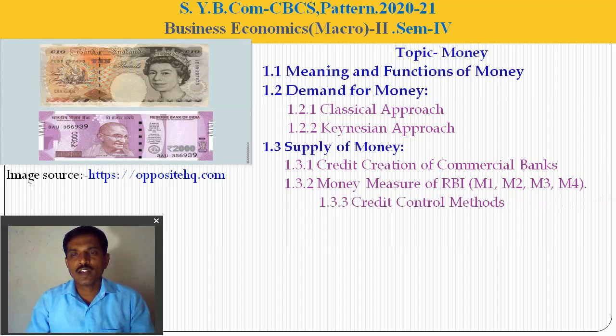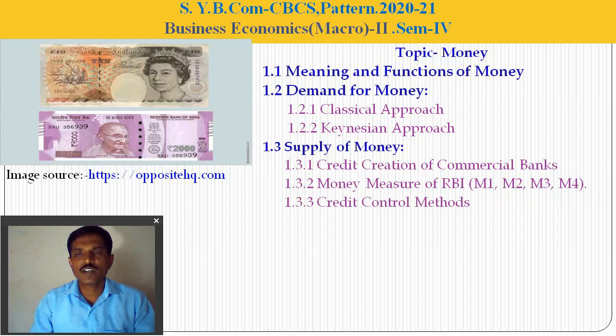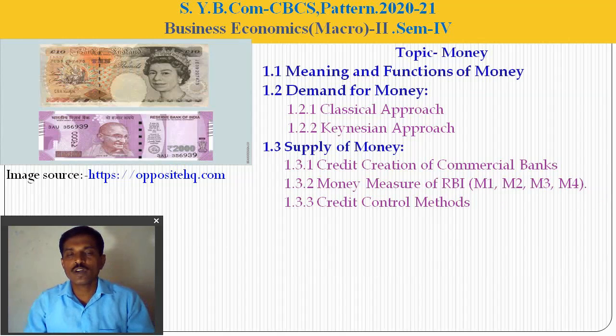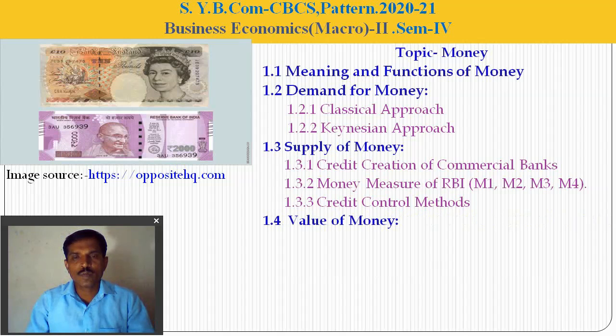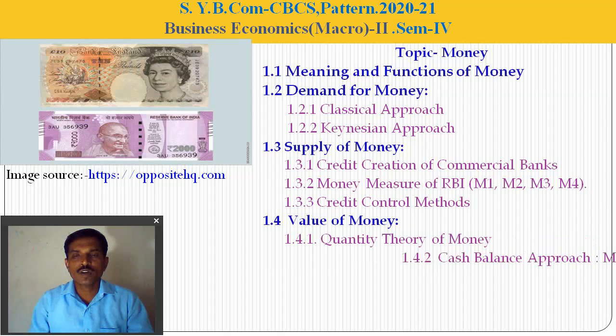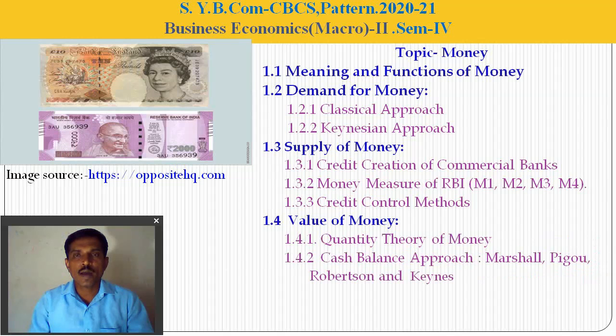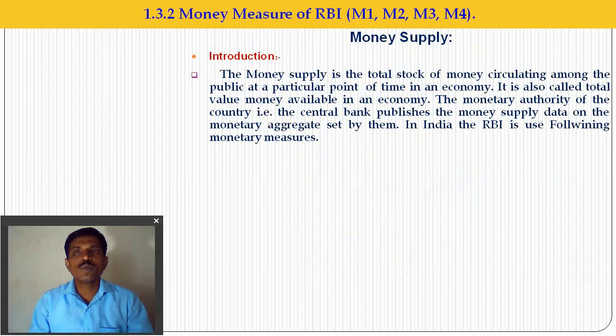Then we look at some credit control methods of the RBI, the quantitative credit control measures and qualitative credit control measures used by the RBI. The last point of this topic is the value of money and two theories, the quantity theory of money and the cash balance approach. So what is the money supply?